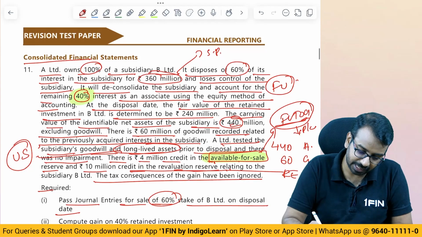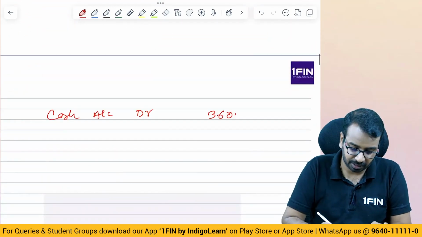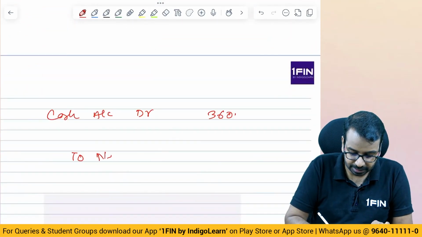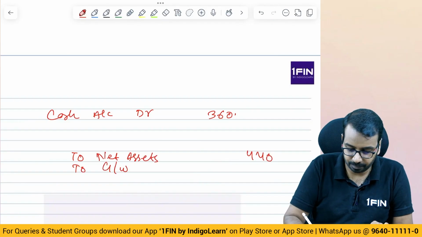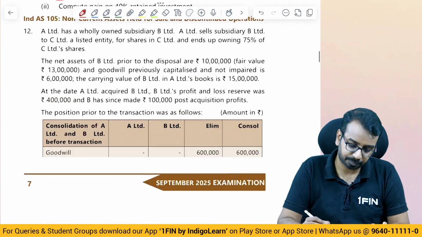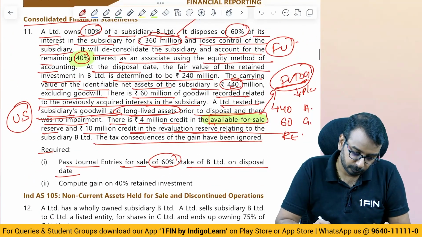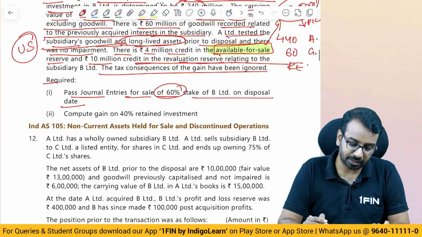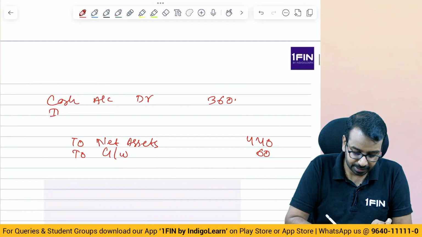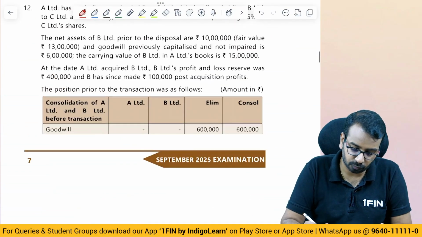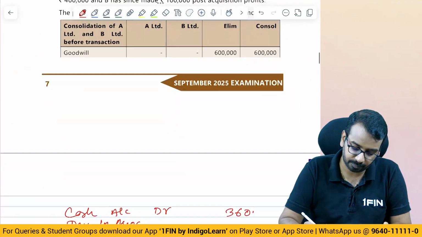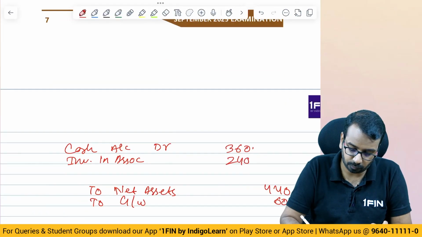We will de-recognize the assets: to net assets 440, to goodwill 60. Then the fair value of the remaining stake is 240. So investment in associate is 240, right? Yes, it is at 240.